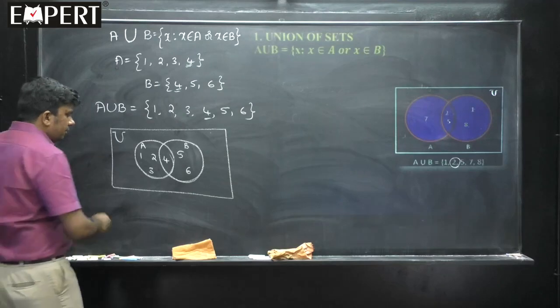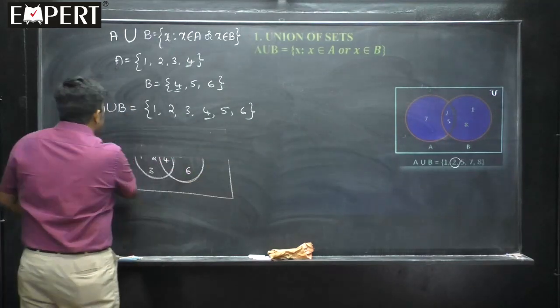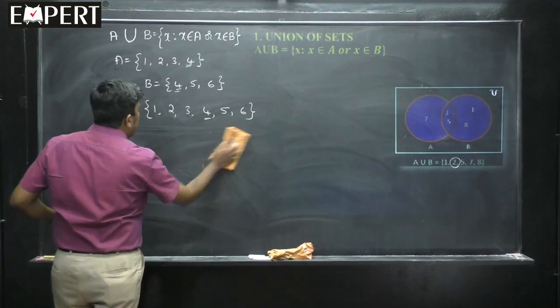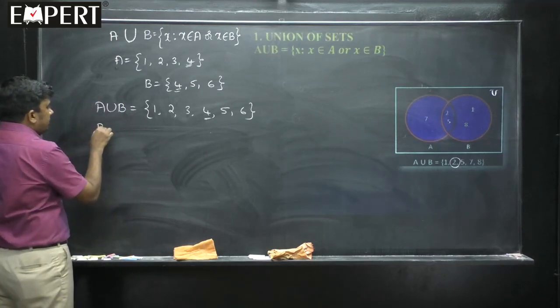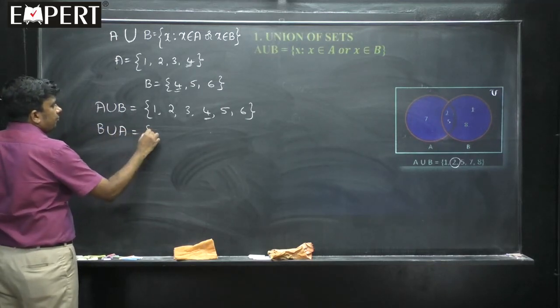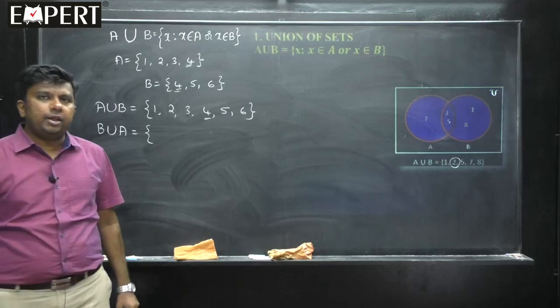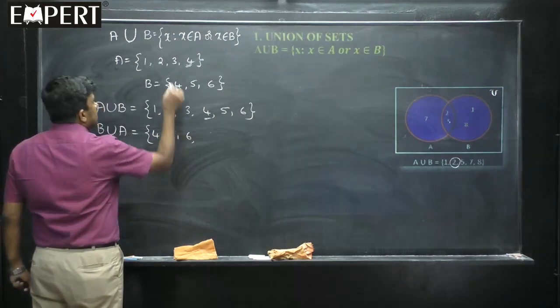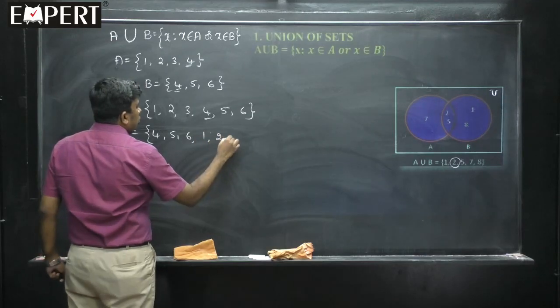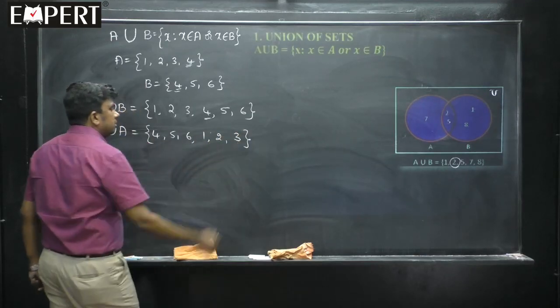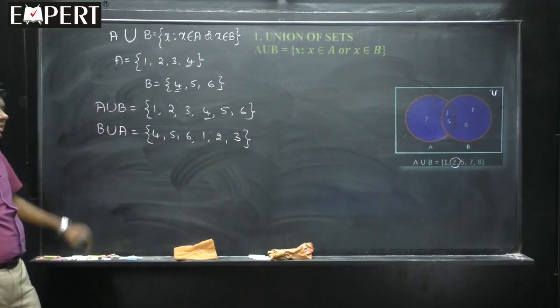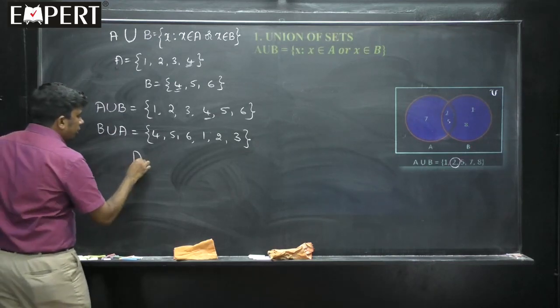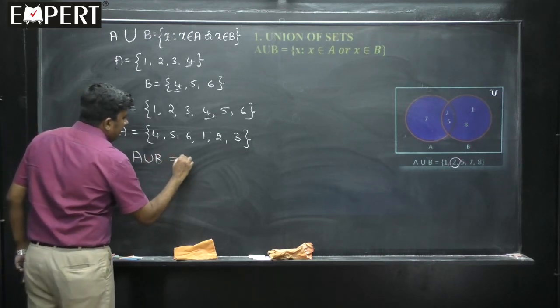Then, students, what we will do next: A union B is this. My next question is, what is B union A? Think about this. B union A is 4, 5, 6, then 1, 2, 3. I am not repeating 4. So, this much. My question is whether this and this are the same. Whether A union B is the same as B union A.